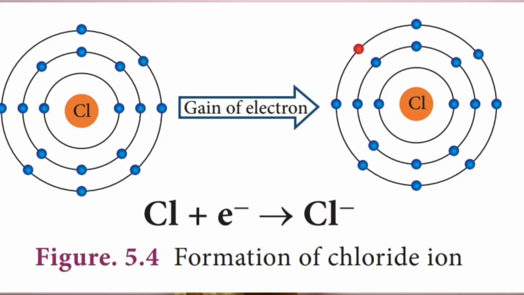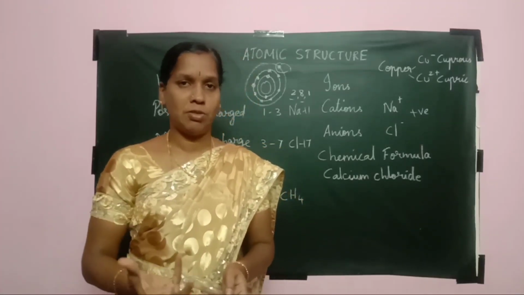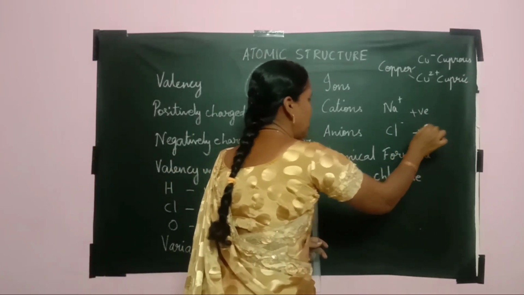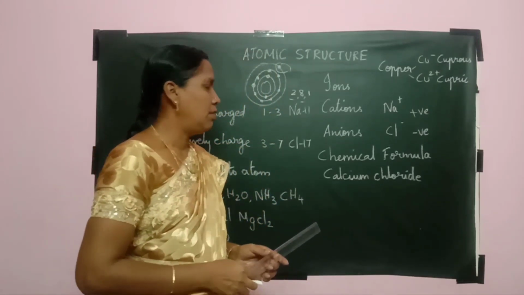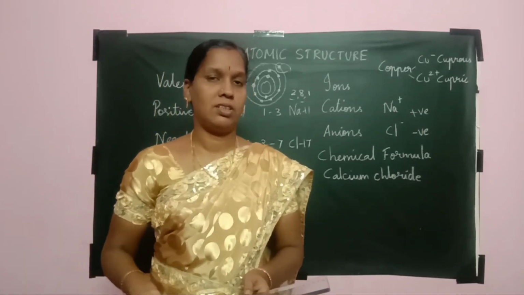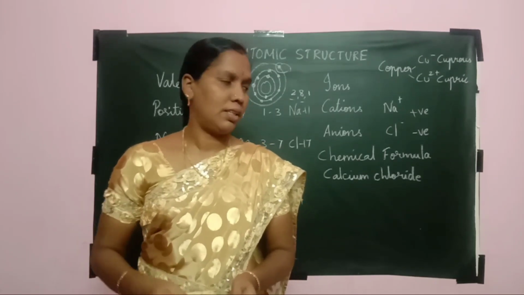So here, in place of chlorine minus, we have atomic number 17. Already we know that. So the outermost electrons it will have is 7. It is ready to gain 1 electron. So as it gains, it becomes negatively charged. So a large number of negative charge electrons is present, then it is said to be an anion. Various types of anions are there, that is monovalent, trivalent. According to the electrons, how we are combining, those values you will get.